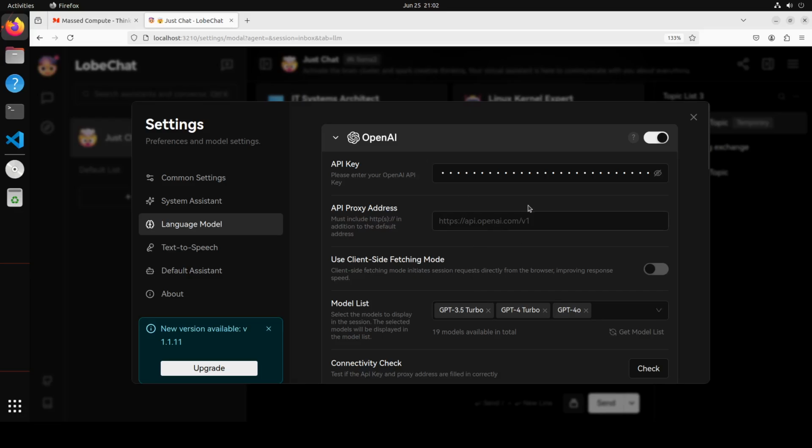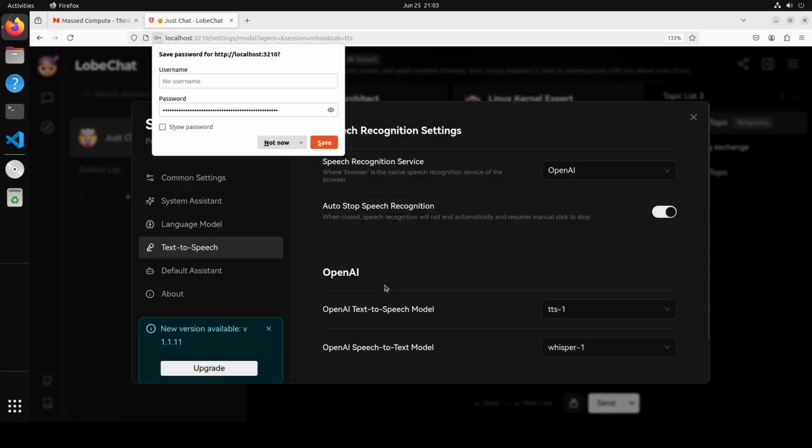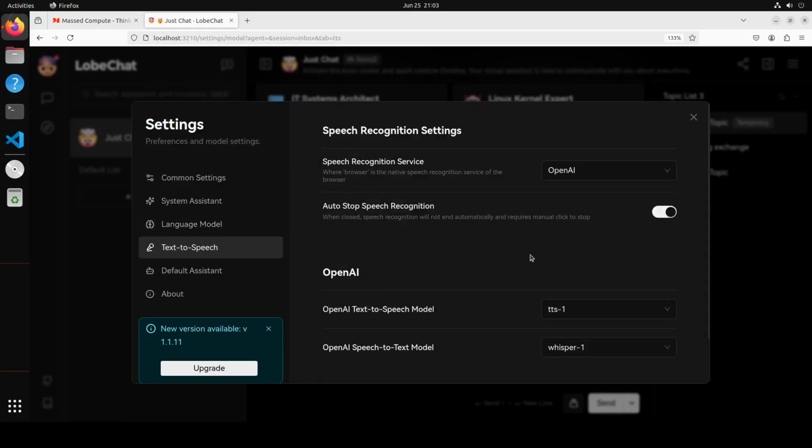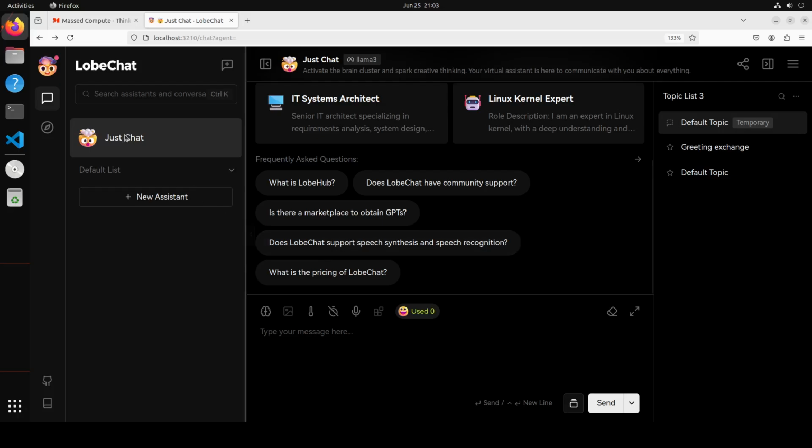Okay, so we have put in our OpenAI API key and all that stuff, which is great. Let's close it. And by the way, you can also go with text to speech models from here, and these are just OpenAI's ones. Again, we already have put in the key. So I am closing it, and in order to chat with the model, just click on chat one or just chat, and this is where you can chat with it.